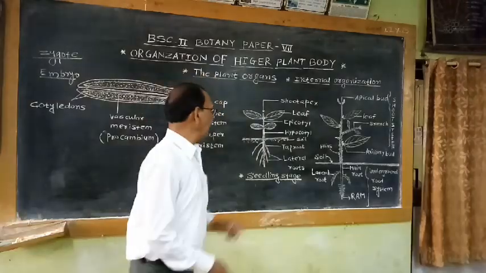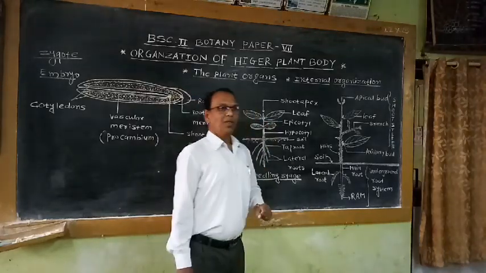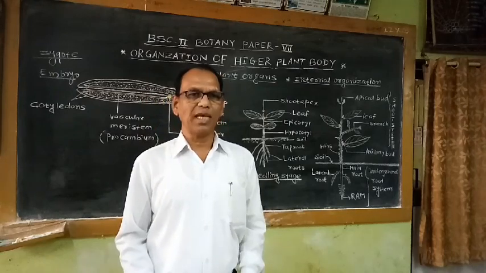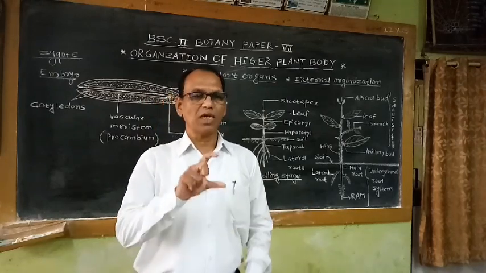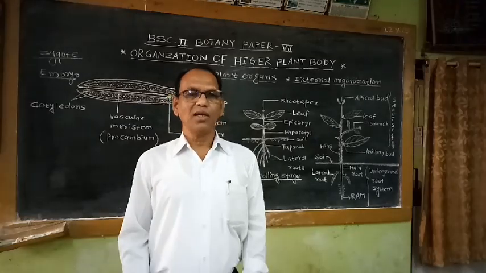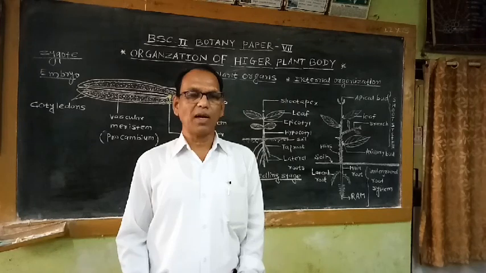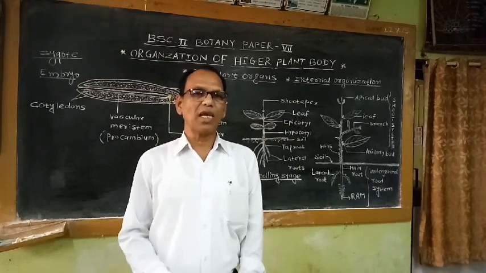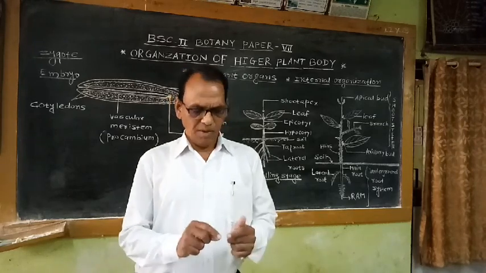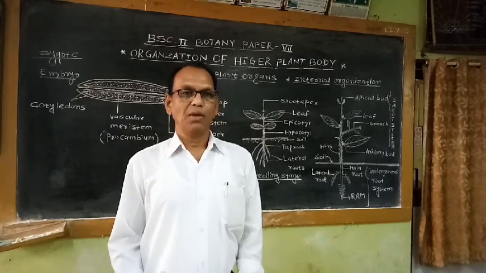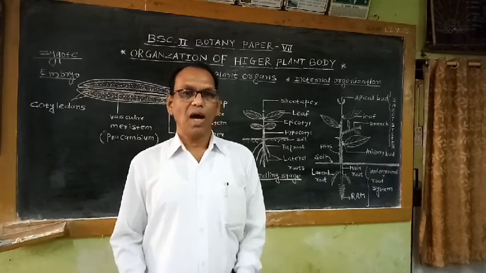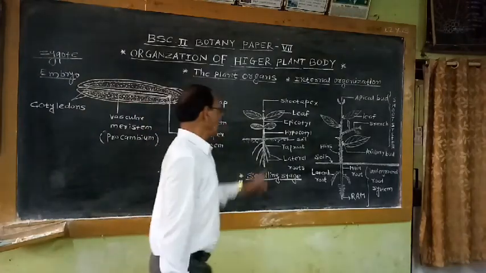So for example, if we take the leaf, how many tissues are there? The outermost covering is in the form of the epidermal tissue system: upper epidermis and lower epidermis. The middle portion is commonly called the mesophyll tissue. At the central region, there is a conducting tissue strand in the form of a vascular bundle, which contains vascular tissues in the form of xylem and phloem. So the epidermal tissue system, the mesophyll tissue system, and the vascular tissue system, all these different tissues are organized or produced inside the leaf.